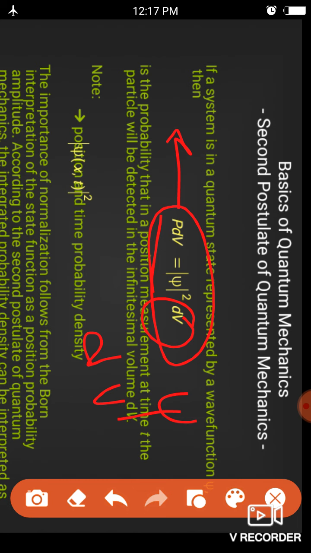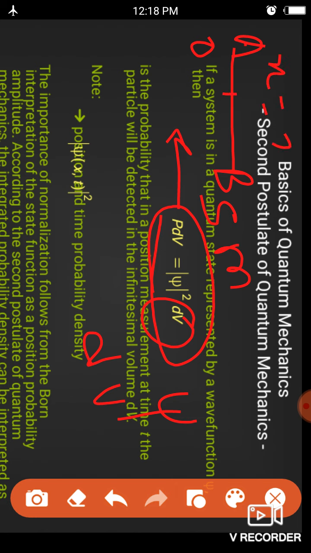For example, I would like to say that there is a particle in a box. There is a particle on this line, which starts from 0 and is 5 meters long. Here we will take this point A and this point B. Then what is the probability of finding a particle here, at x equal to 2?